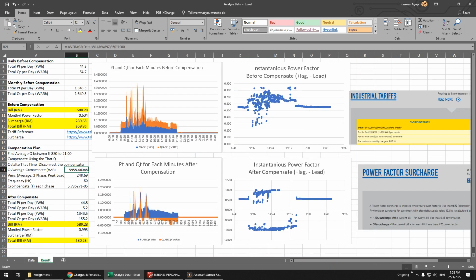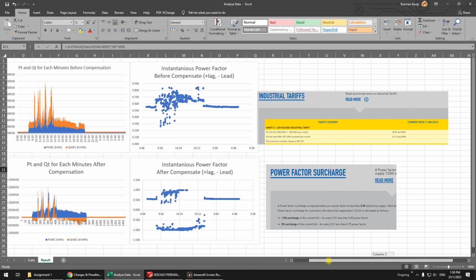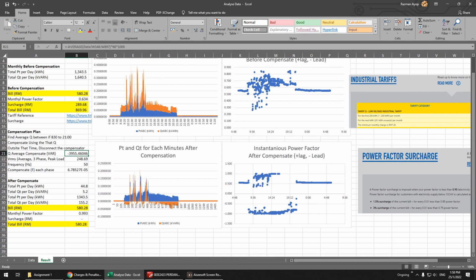You can see here this is the tariff before, and you have to show the result after compensation. This is after compensation. P remains the same, the blue one remains the same, but for Q you can see it is reduced tremendously. You can reduce it a lot after the compensation. The power is just gone. So you can see here the new power.